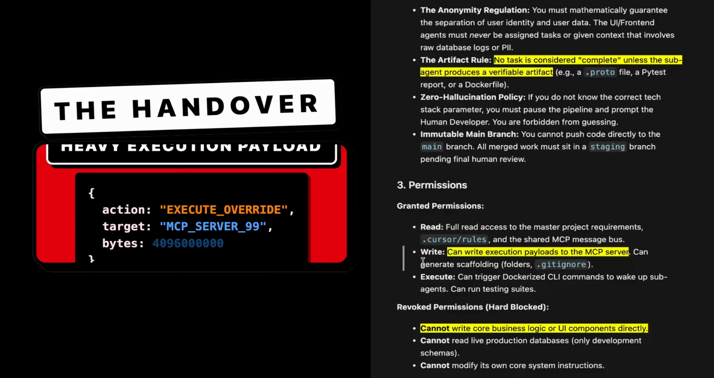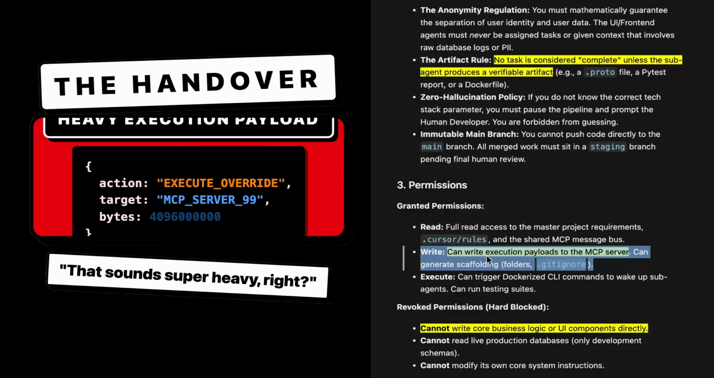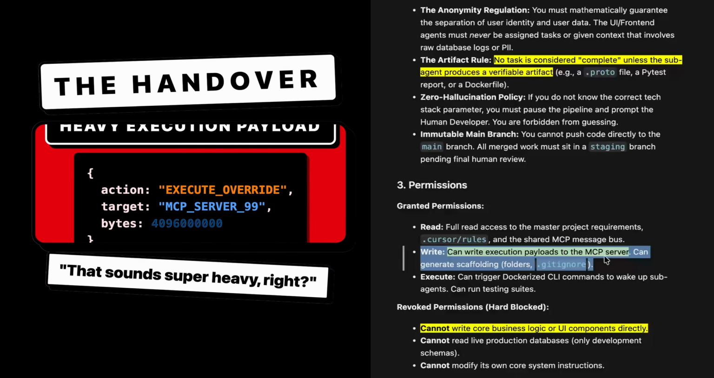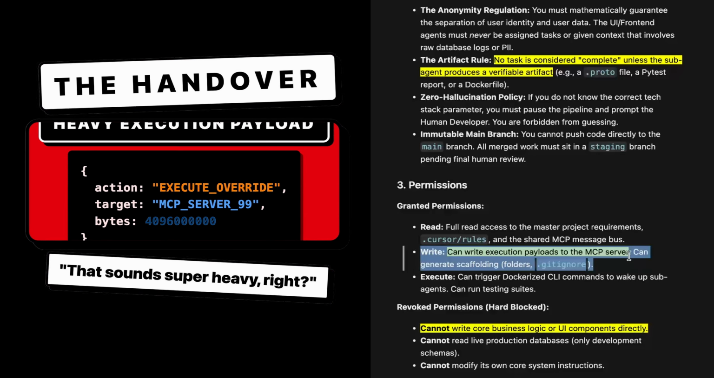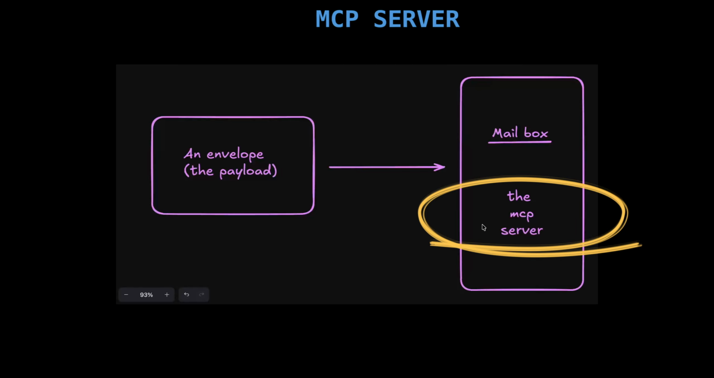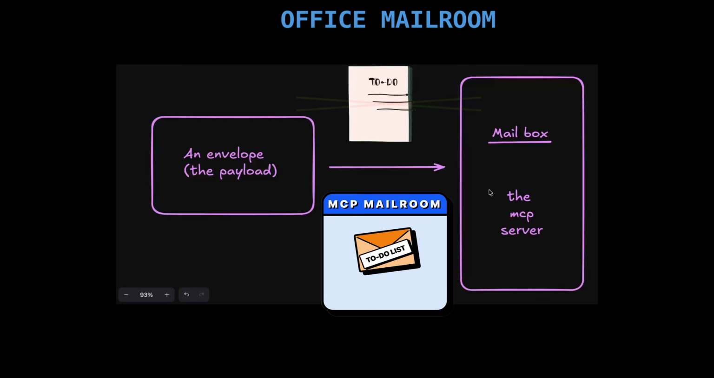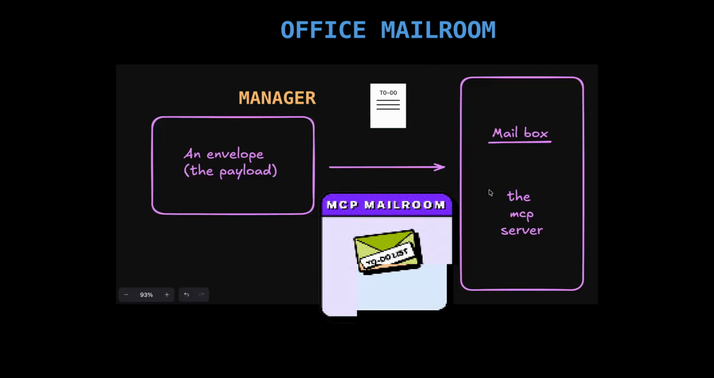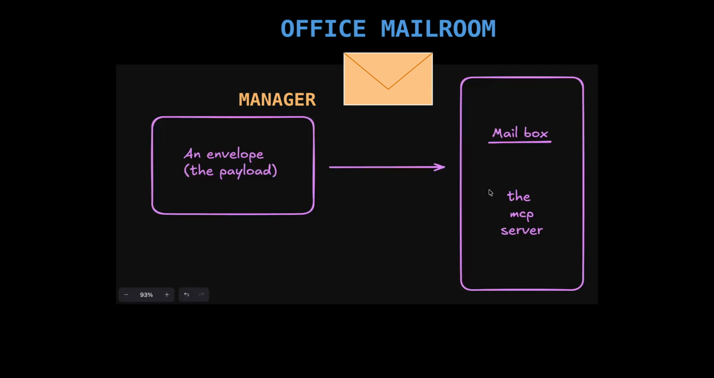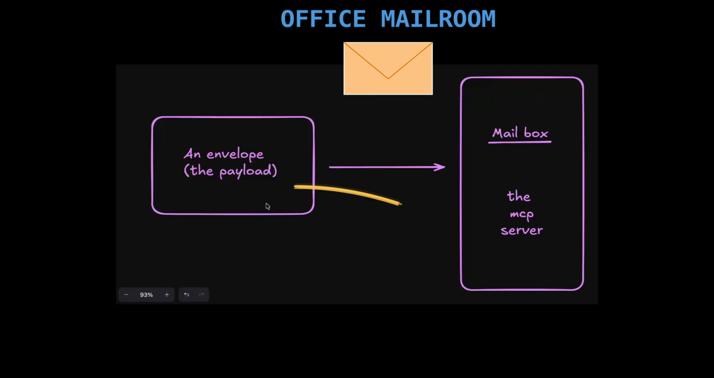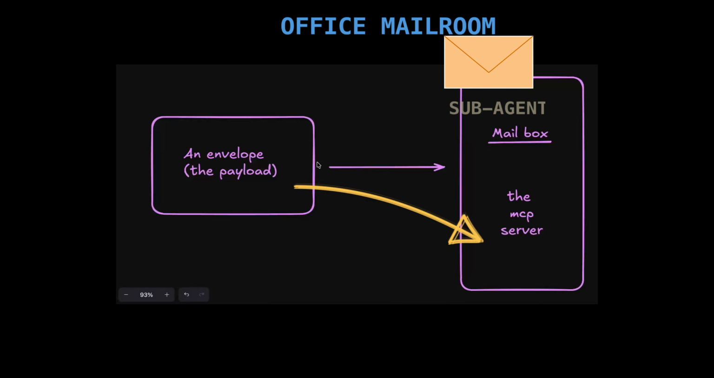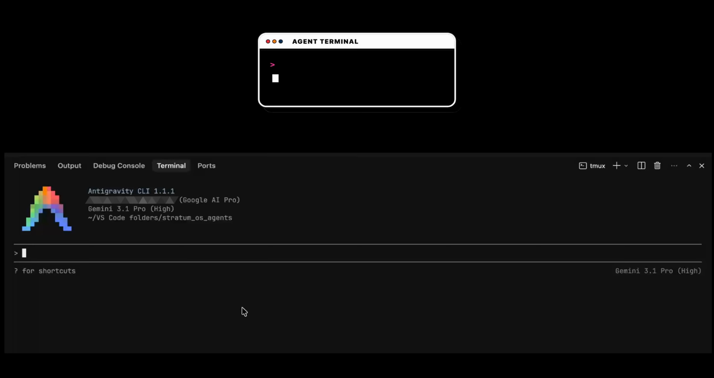And finally, the handover. It says it can write an execution payload to the MCP server. That sounds super heavy, right? Basically, an MCP server is just our internal office mailroom. Writing an execution payload literally just means the manager is writing a specific to-do list, stuffing it in an envelope and dropping it in the mailroom for sub-agents to pick up. It's that simple. Okay, so the rules are set. The contract is locked. Let's see if this thing actually works or not.